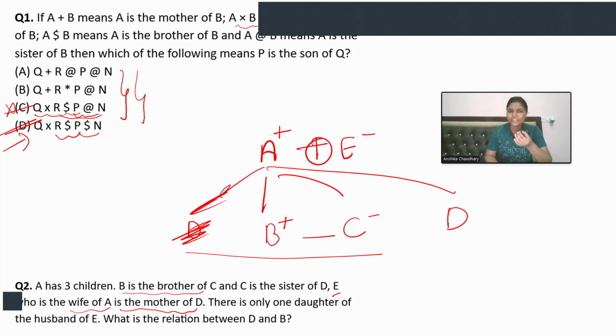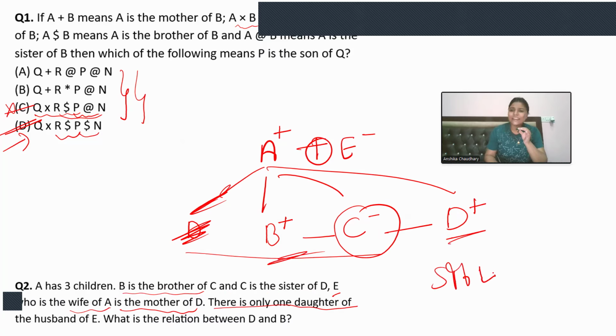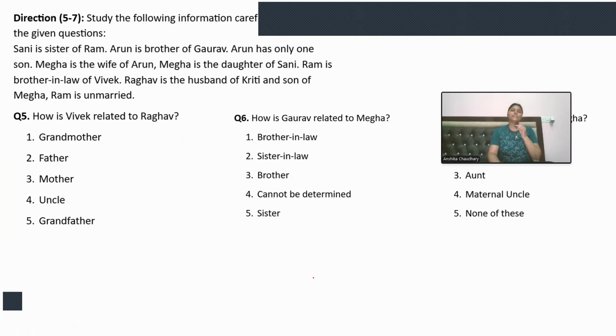C is the sister of D, and it is written that there is only one daughter. So if C is already a daughter, D must be a male, right? So we got it. Now, what is the relation between D and B? D and B are siblings and they are real brothers. I'm writing bros. Okay, let's move on to the next question.